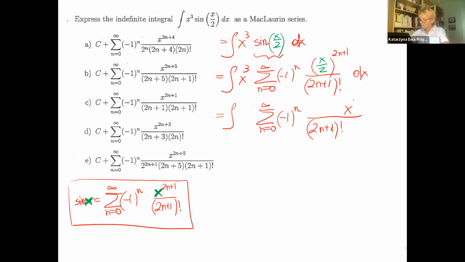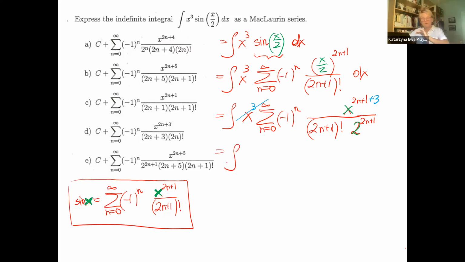This means that we have x to the power of 2n plus 1, and 2 in the denominator to the 2n plus 1. Okay, makes sense? X to the 2n plus 1 and 2 to the 2n plus 1. And we also have x cubed. How can we move that behind the sigma? That means I would like to remove this and add 3. Now I have just one variable.